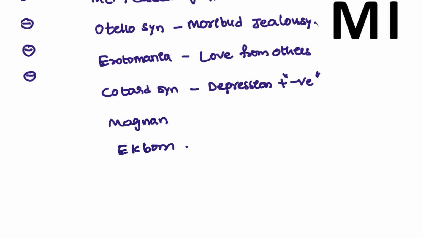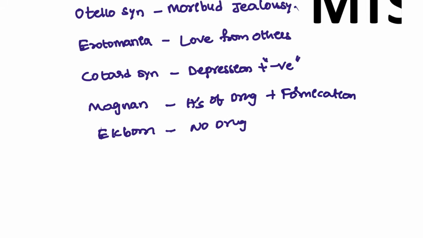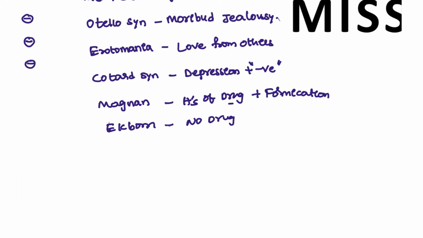Okay, Magnan syndrome and Ekbom syndrome. In Magnan syndrome, the patient will have a history of drug abuse. In Ekbom, no drug abuse, right? Next, what is Magnan syndrome? The patient is thinking of formication. What is meant by formication? The patient has tactile hallucinations, with some bugs crawling inside or under his skin. That is what the patient will be thinking, with a history of drug use. The most common drug is cocaine, right?